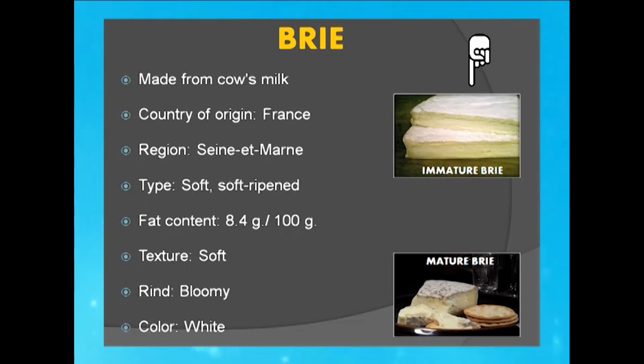Now, in case of brie cheese, what happens is the immature brie at times has this softening look and the outer crust is whitish, while a mature brie, meaning after the complete age of ripening, assumes a browner crust or rind. That happens because the fungi completely grows and sporulates and generally has the appearance of a brownish coloration on top and not blue. This is also soft and soft ripened and its origin is France. This is also produced from cow milk.